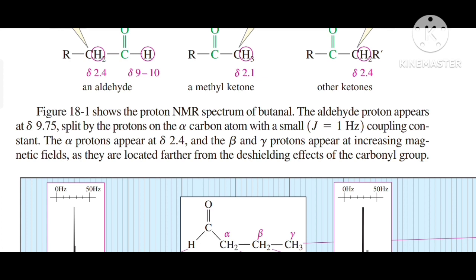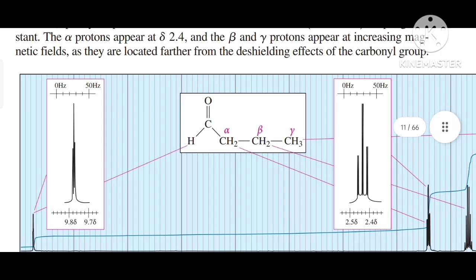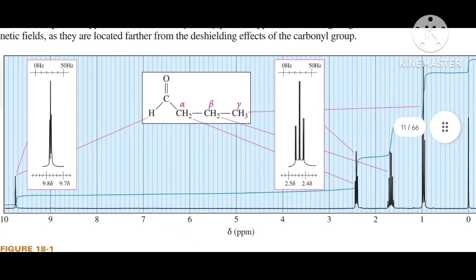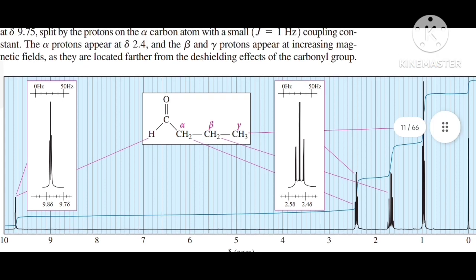The alpha proton appears at delta 2.4, and the beta and the gamma protons appear at increasing magnetic fields as they are located further from the deshielding effect of the carbonyl group. So in this proton NMR spectrum, the complete data are given in this spectral series.